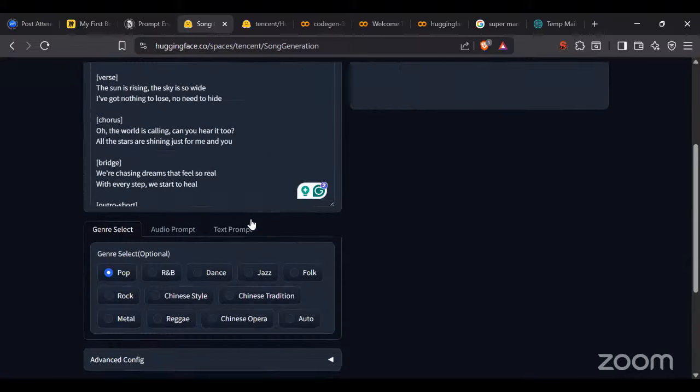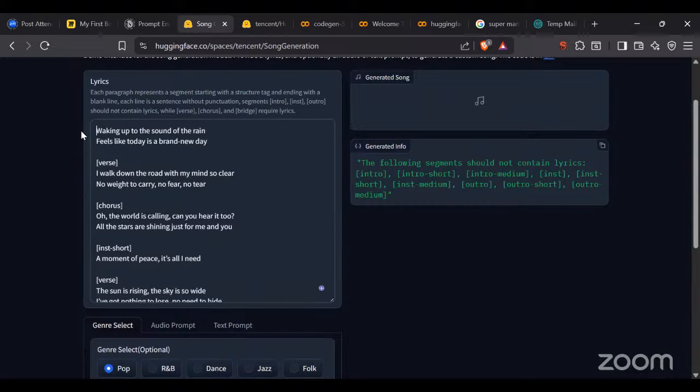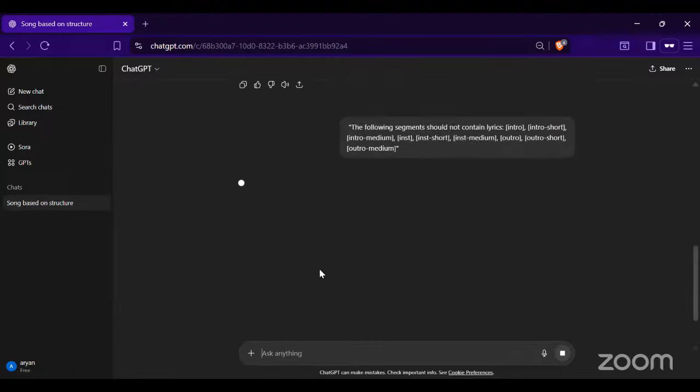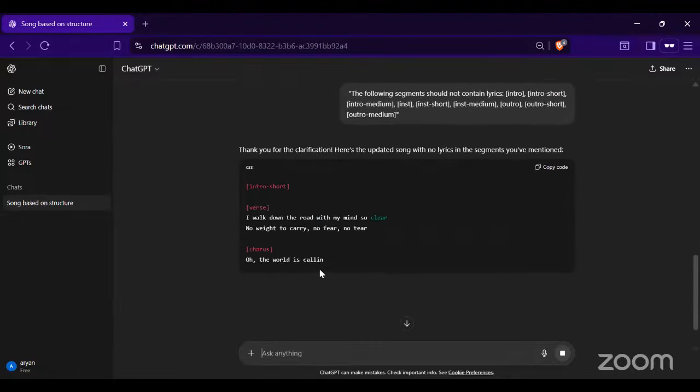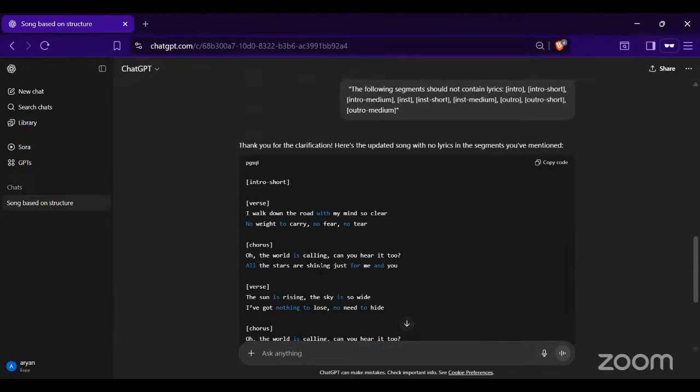I think we don't need to have this intro and these kinds of things. Wait a moment, I'm going to share the generated information that I'm getting again with ChatGPT itself, and it is going to give me the updated one. So this is what we are going to have.